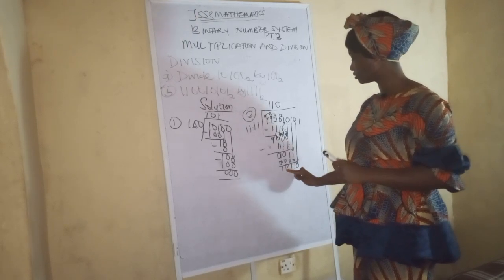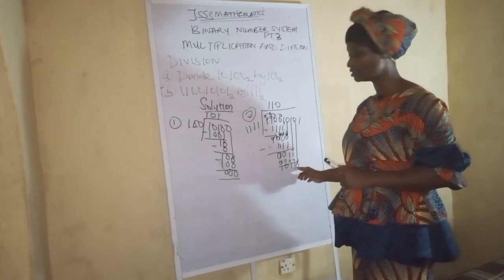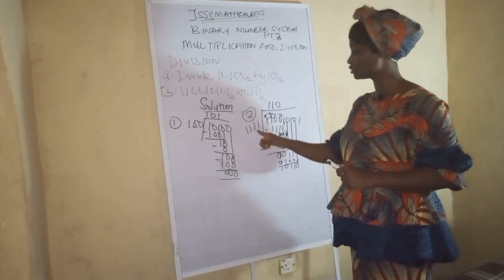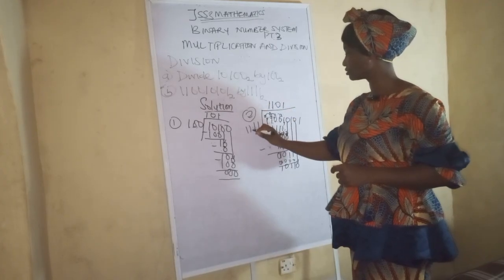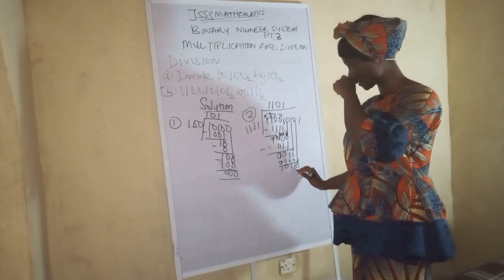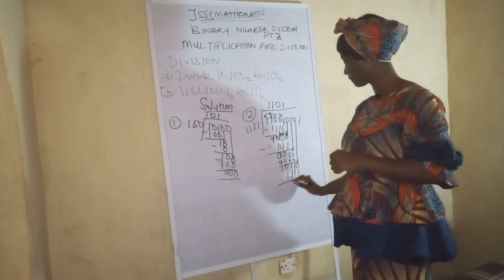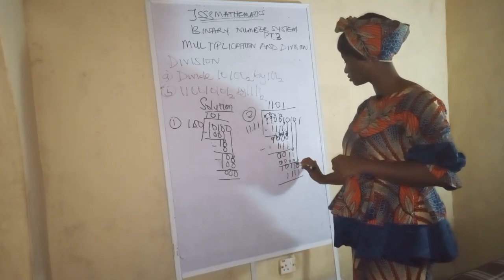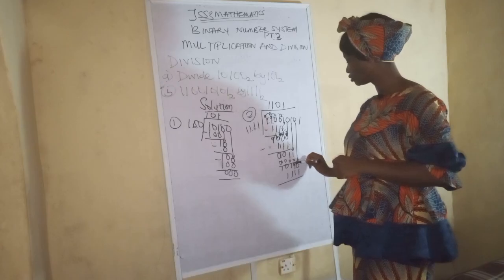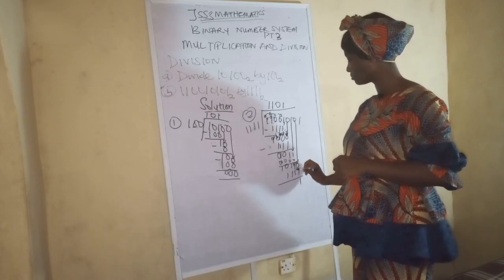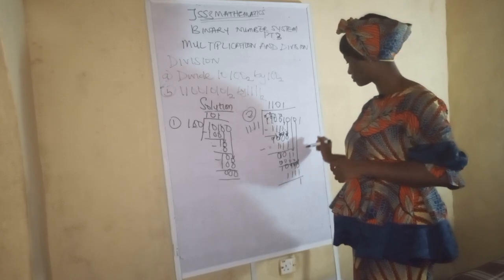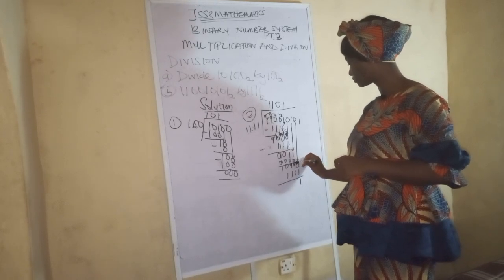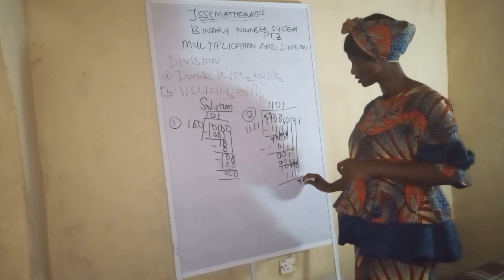Just take your time. So this one has how many digits? This one has 5 digits. So now, since you have 5 digits and this one has 4 digits, it can go. So you can divide it. So 1 times this one is 1 1 1 1. So let's subtract. 0 minus 1 is impossible. We borrow from here. This one turns to a 0. So we have 2 here. 2 minus 1 is 1. 0 minus 1 is impossible. You borrow from here. This one turns to 0. Get it now. So this one becomes 2. So 2 minus 1 is 1.